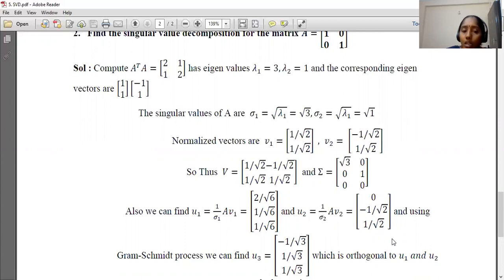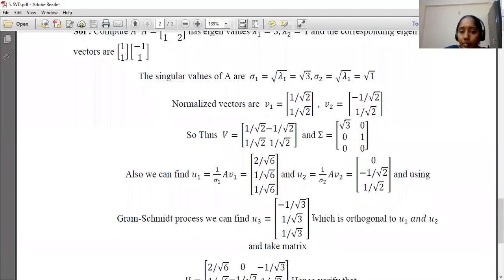One is by using the Gram-Schmidt process, and the other one is, let us consider a, b, c is a vector which is orthogonal to U1, U2. Using the orthogonality condition, new vector U3 dot U1 is 0, U3 dot U2 is equal to 0. We will get two equations in three unknowns. Just eliminate using the determinant process, you will get it.